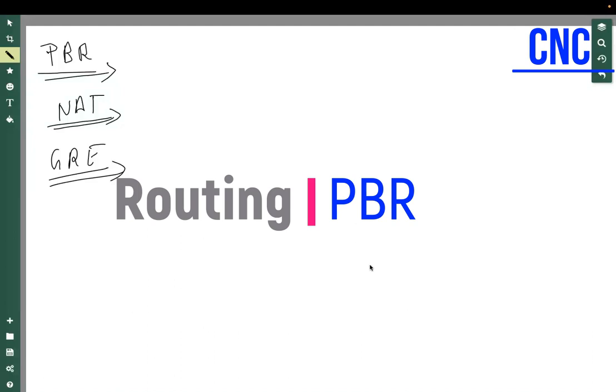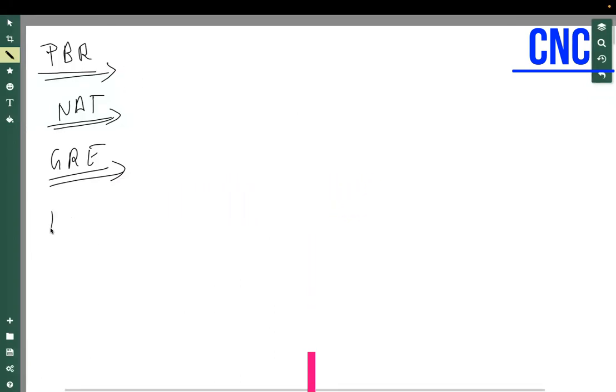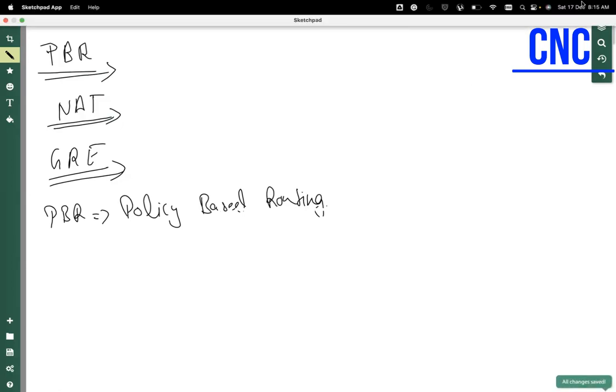Okay. What is PBR? Any idea? Anyone, any idea what is PBR, policy-based routing? Policy-based routing. What happens using PBR? Like what we can achieve? Sending traffic in a particular direction. Yeah, exactly correct.